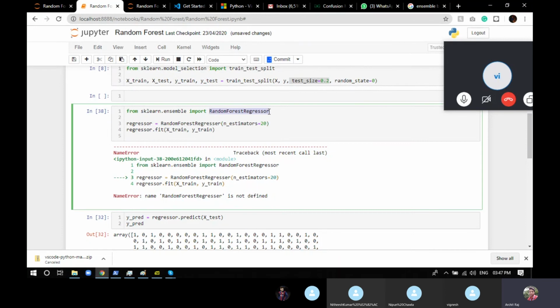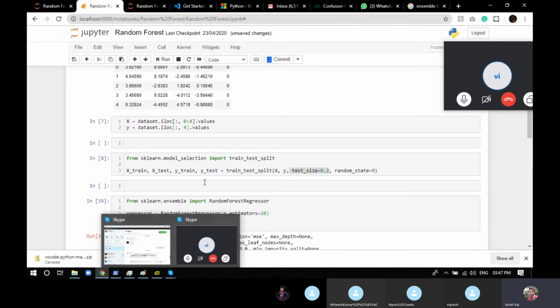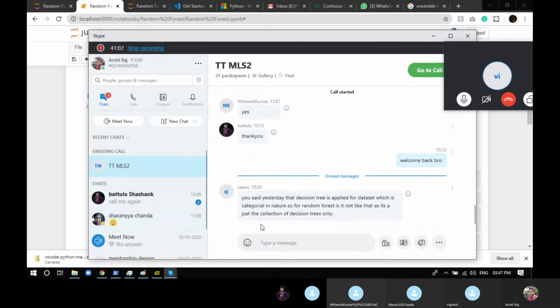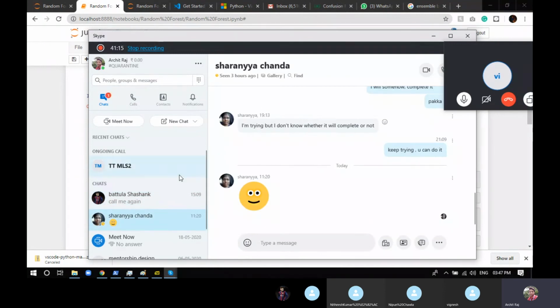Okay, spelling mistake, let's copy this thing. So random forest regression also works. So this is why we can use even the continuous data in random forest. Any other question? Don't tell me he's out again. No, he's not. I hope so.